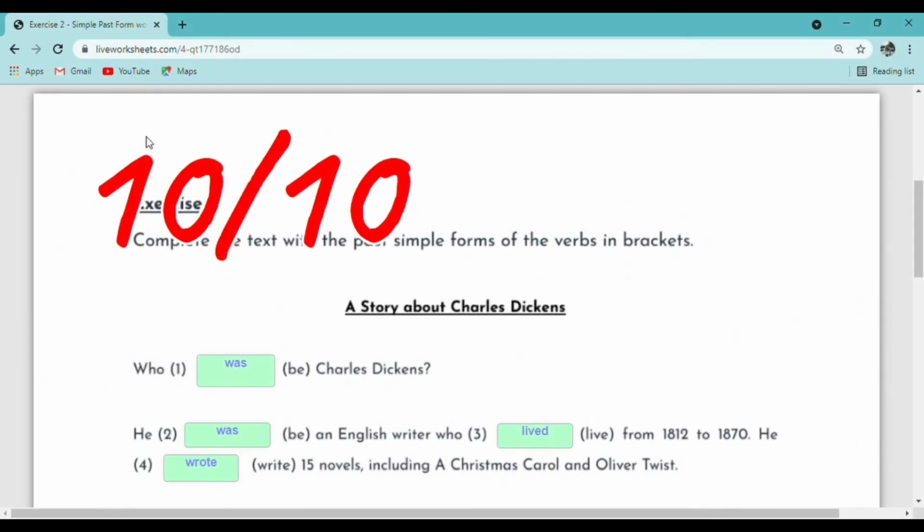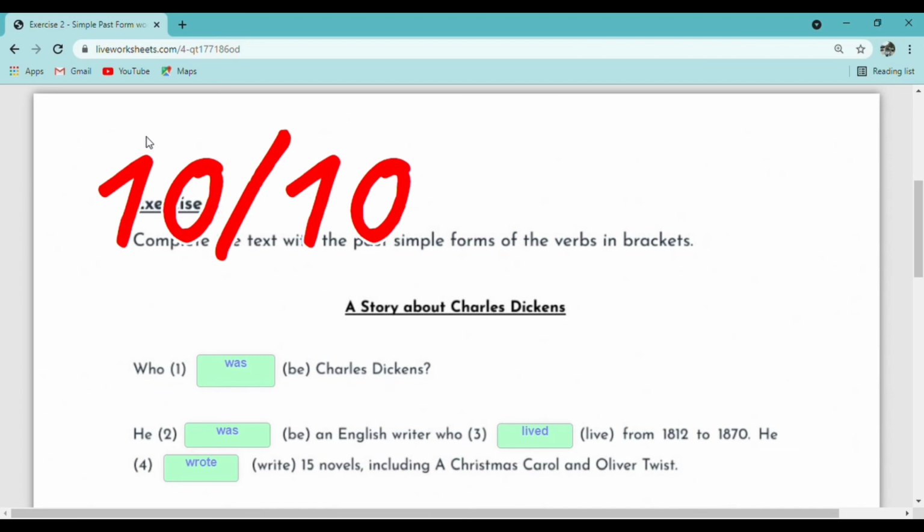Have you answered all the questions? Now we will discuss the answers together. So as you can see, this text is a story about Charles Dickens.